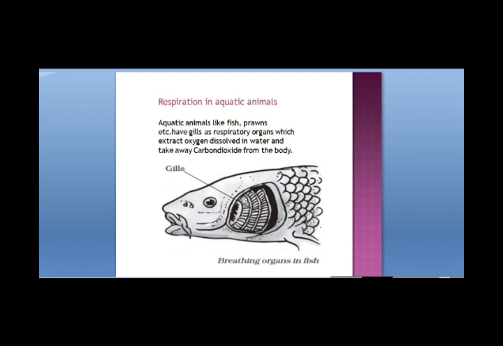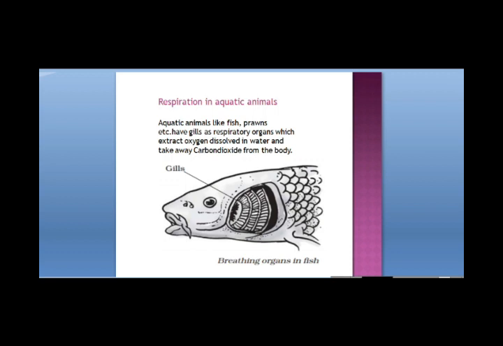Respiration in the aquatic animals. How do they respire? They have gills as the respiratory organs. Through the gills, they take the oxygen that is dissolved in water. These gills are present on both sides of the head. They are covered by the gill cover, which is called the operculum. That is why they are covered, so we cannot see the gills from outside.